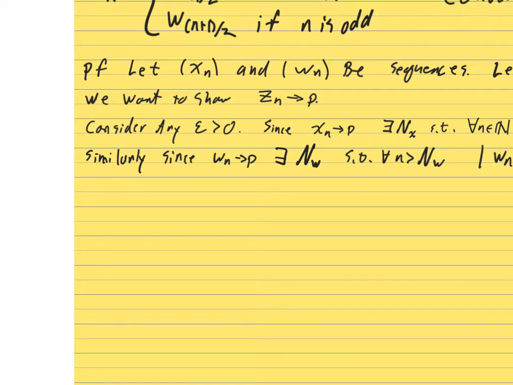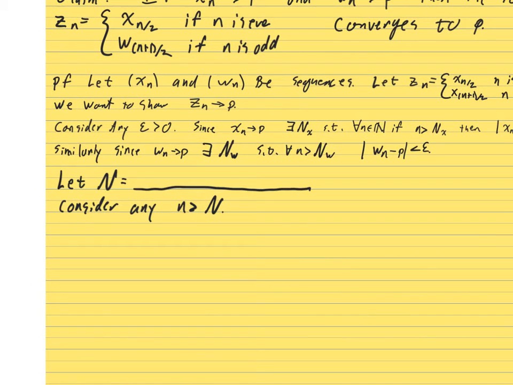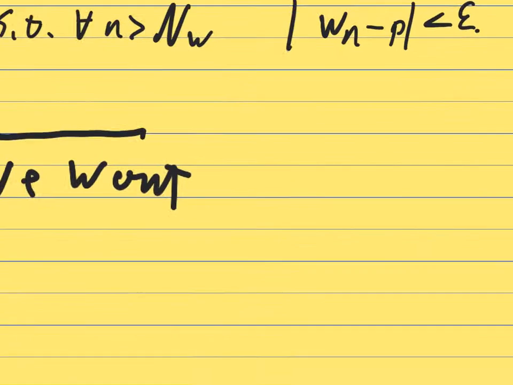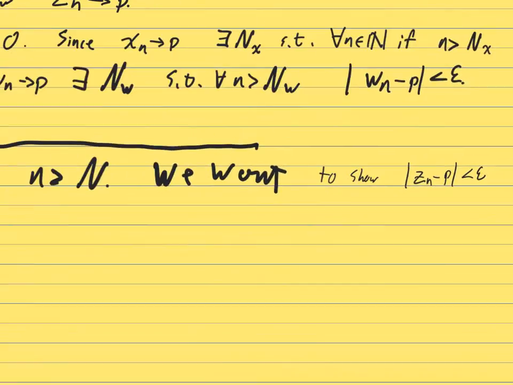Alright, well, let's figure out what to do next. So let's let big N be, and I'm going to give myself lots of space, in fact, the whole rest of that line. And let's consider any little n bigger than big N. We want to show that the absolute value of z_n minus p is less than epsilon.